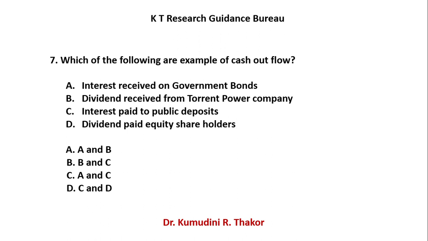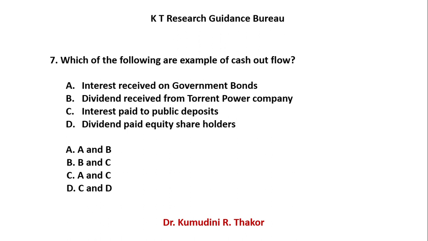Second one is dividend received from Torrent Power Company. This is one of the power generating companies. You invested your money and you purchased the shares of that company and the company paid the dividend. So obviously this is your income. So cash comes in. Third one is interest paid to public deposit. Means public deposited their money in your company and obviously you have to pay interest on those deposits. So it is an example of outflow.